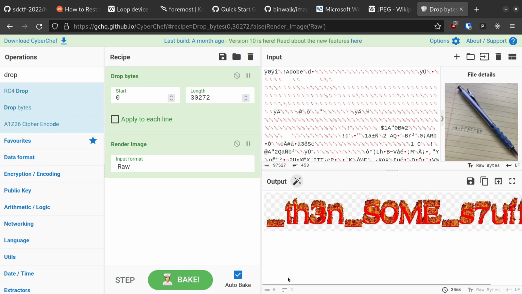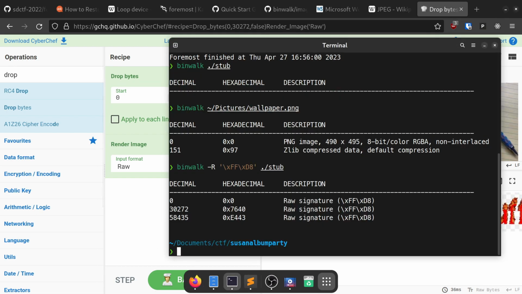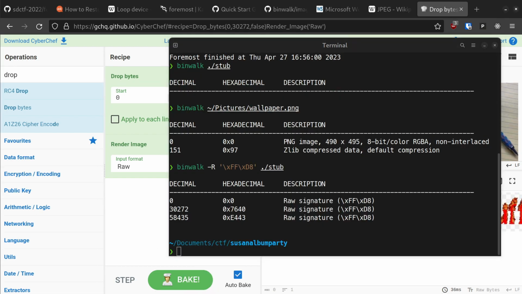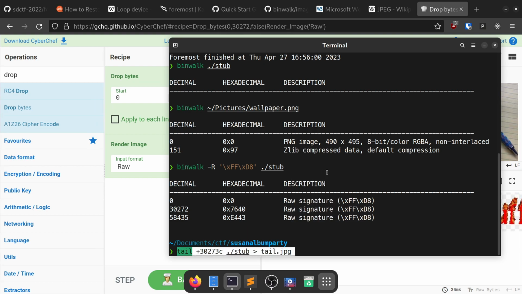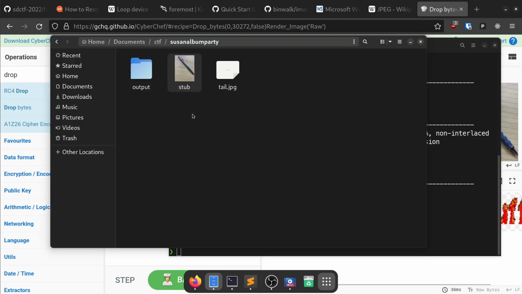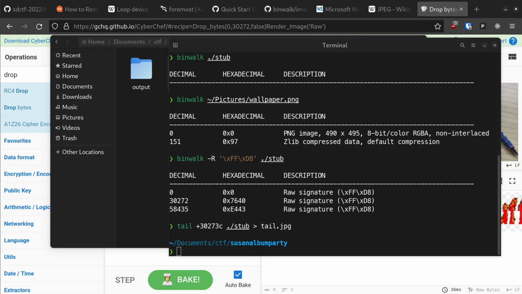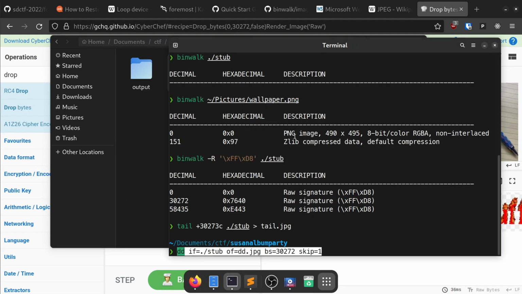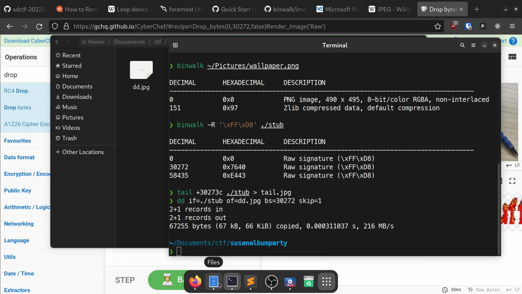There are also a bunch of different ways to do this from the command line in normal stock Linux as well. For example, did you know you can ask tail to produce a file containing everything after the 30,273rd character? This will output the same renderable image. You can also ask disk destroyer, DD, to make a copy of the original stub file while skipping the first 30,272 bytes, and this will work as well.